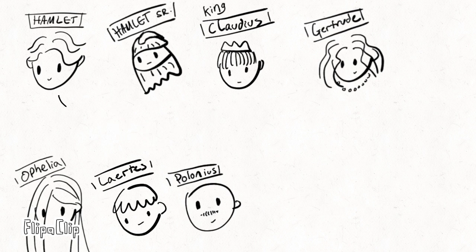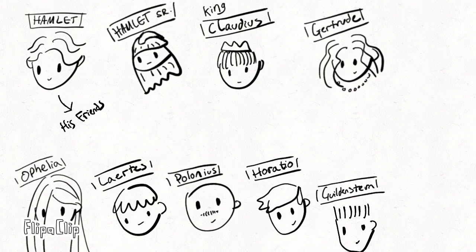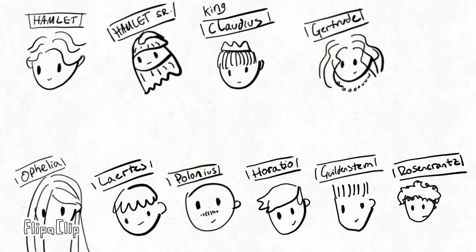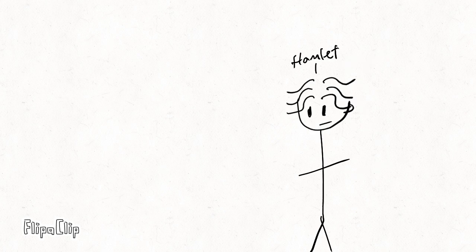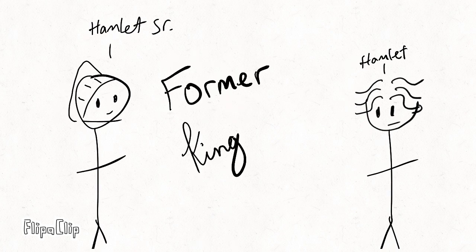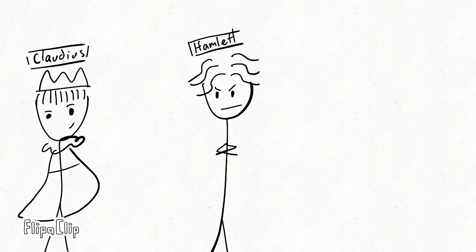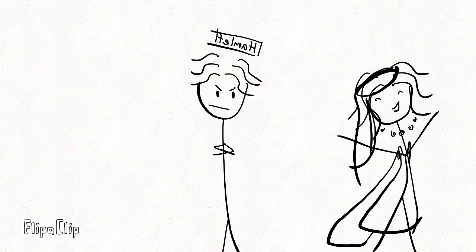There's also some of Hamlet's friends, Horatio, Guildenstern, and Rosencrantz. Now for the plot. So, there's this lad called Hamlet. His dad, the former king of Denmark, has recently died. Then Hamlet's mother went and married his uncle Claudius, which isn't weird at all, making him the new king of Denmark. Hamlet doesn't like his uncle, and he also doesn't approve of his mother marrying so soon after his father's death.